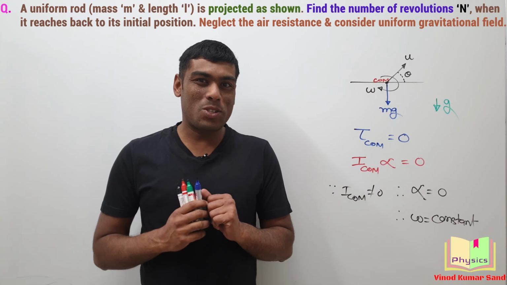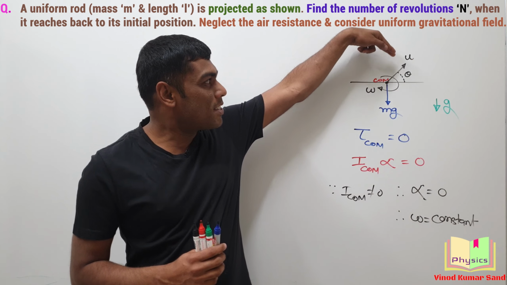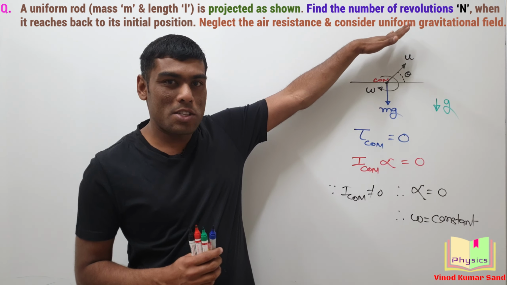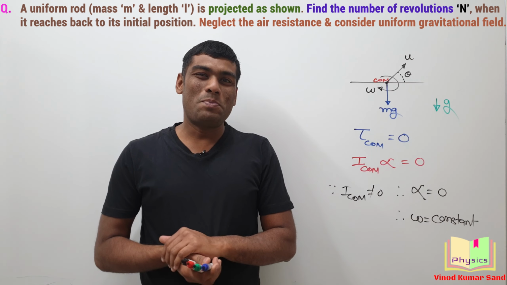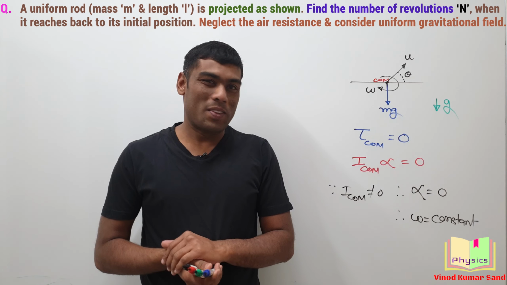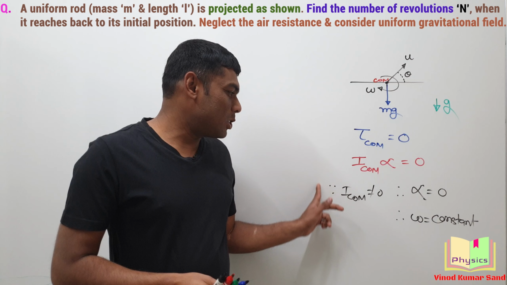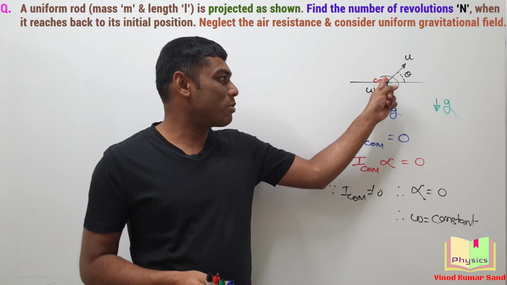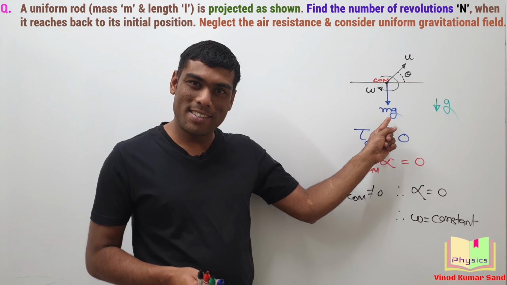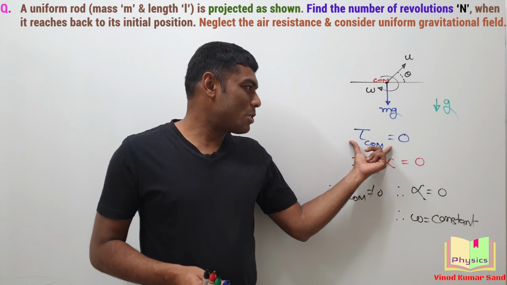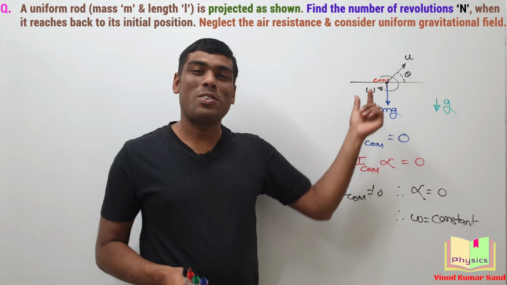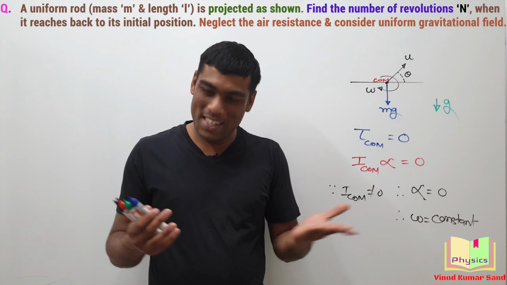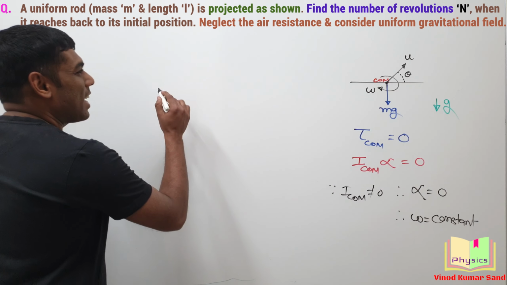So here is the next version of the question. The rod is given the u, this time making an angle theta with the horizontal. I hope you can quickly guess the answer. The previous calculations are still valid because the net force is only the mg acting at the center of mass. So the torque about center of mass is still 0. It means the angular velocity of the rod is still constant. Then the calculations are again simple.